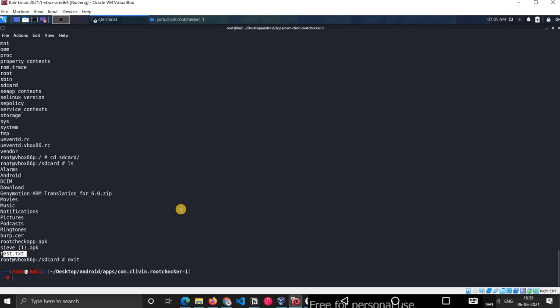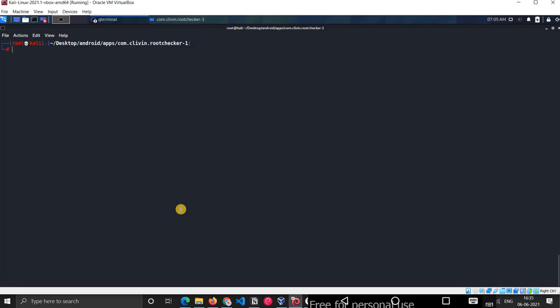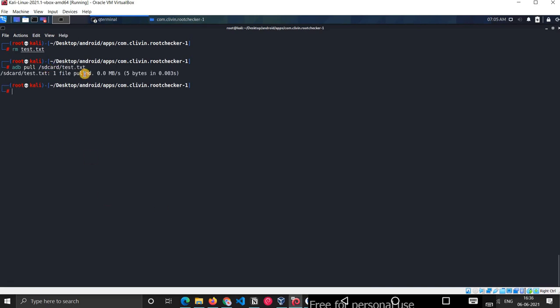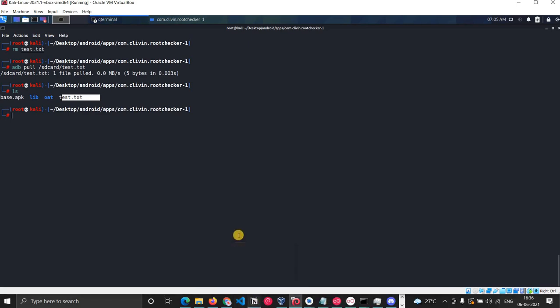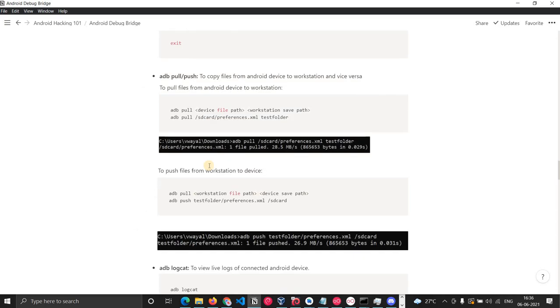Now if you want to pull any file back, how can we do that? We did the test from here. Now we will just pull the file back. We pull from the SD card test.txt. I remember this was the name. Okay, so that one file is pulled. If you look now, yes, we got that file. So this is how we can push and pull files with the help of ADB.